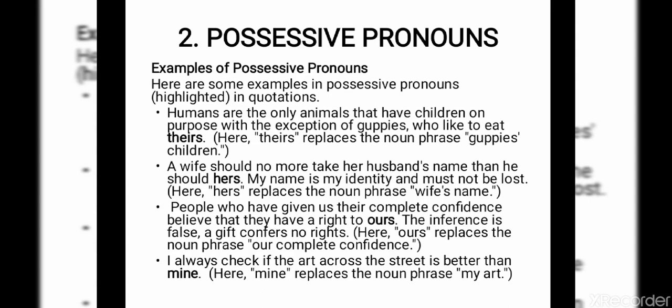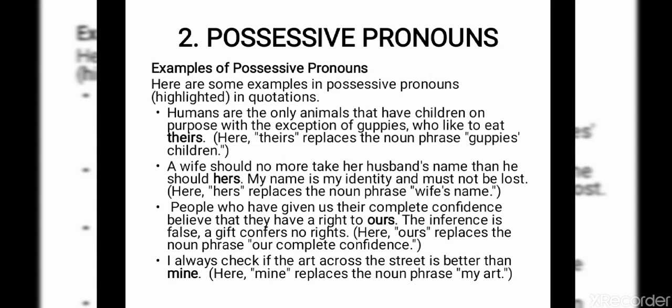Humans are the only animals that have children on purpose, with the exception of guppies who like to eat theirs. Here, theirs replaces the noun phrase guppies' children. Second example: a wife should no more take her husband's name than he should hers. My name is my identity and must not be lost. Here, hers replaces the noun phrase wife's name. I always check if the art across the street is better than mine. Here, mine replaces the noun phrase my art.